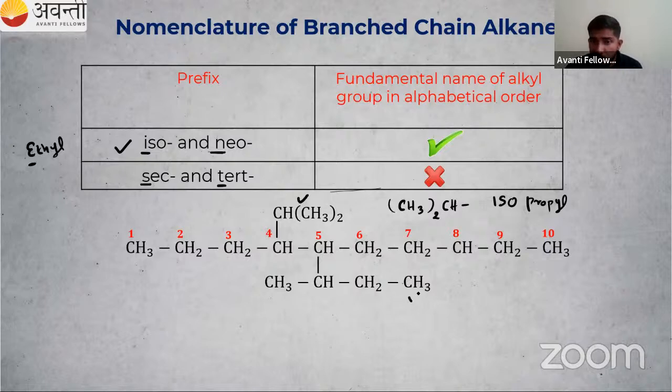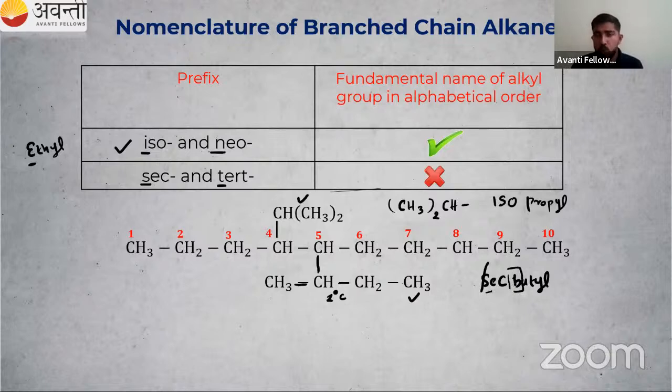Then second, we have one more branch. There are four carbon atoms, so it is a butyl group. This carbon is attached to our parent chain, and it is attached to two more carbon atoms, so it is a secondary carbon. So I can say this is secondary butyl. What is our rule? Iso and neo, so we have to consider I. Secondary butyl, no need to consider this S. We have to consider only B, that is butyl group.